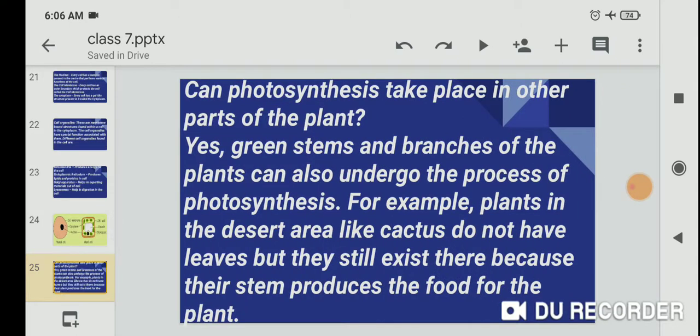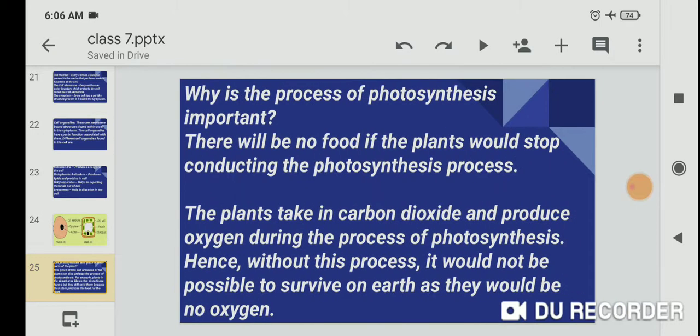Can photosynthesis take place in other parts of the plants? Yes, green stems and branches of the plants can also undergo the process of photosynthesis. For example, plants in desert areas like a cactus do not have leaves, but they still exist there because their stem produces the food for the plants.